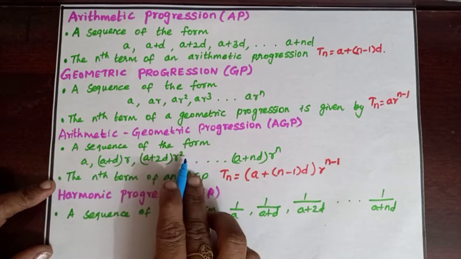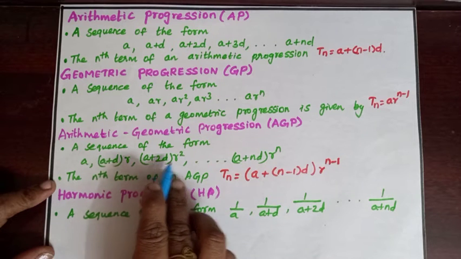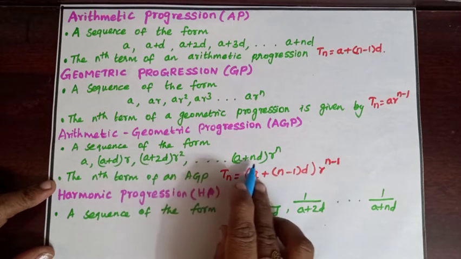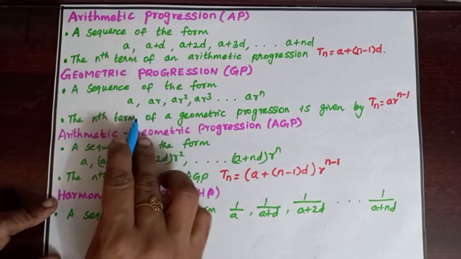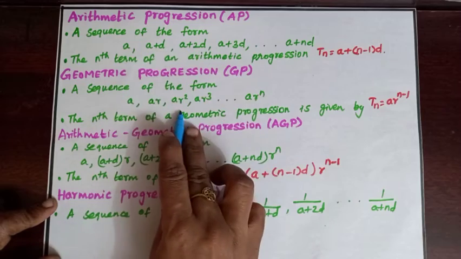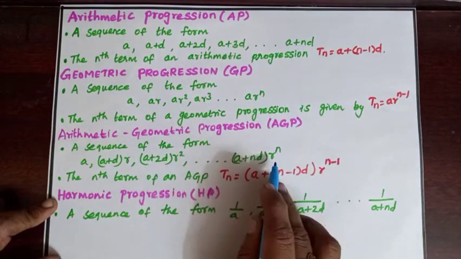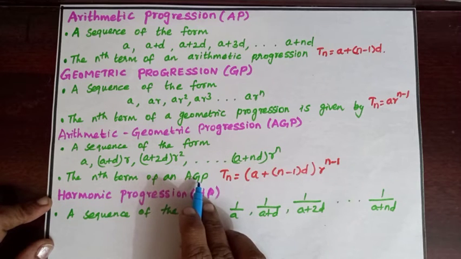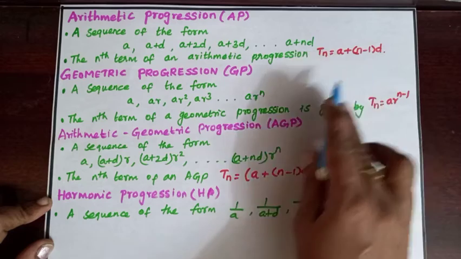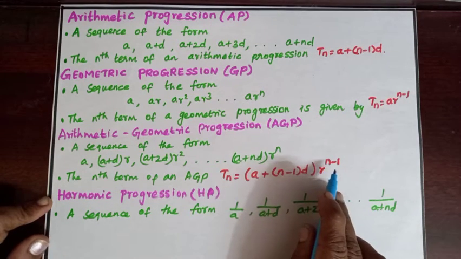A sequence of the form a plus d into r, a plus 2d into r square, a plus 3d into r cube, ..., a plus nd into r power n. The nth term of an AGP is a plus (n minus 1) into d into r power (n minus 1).